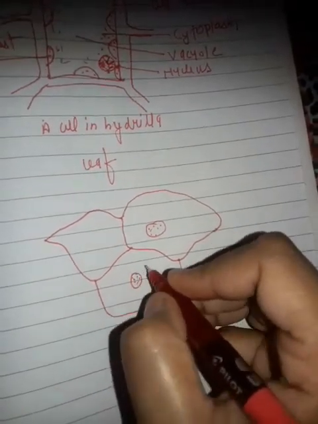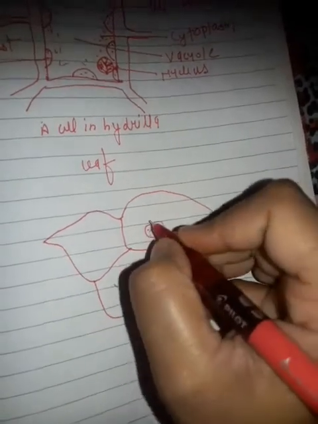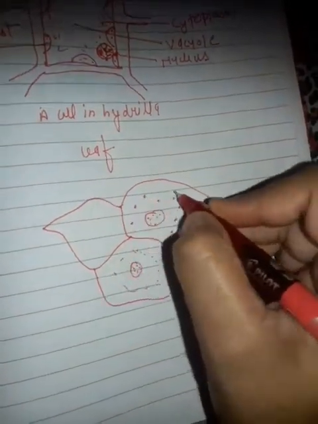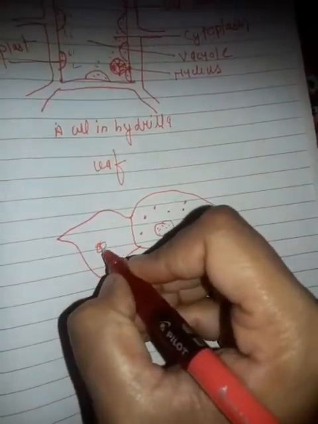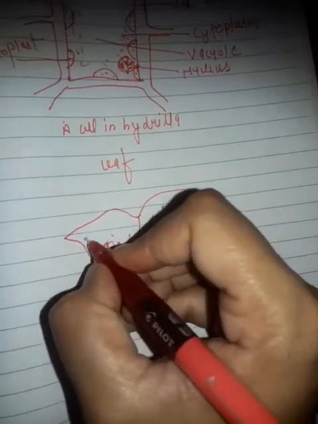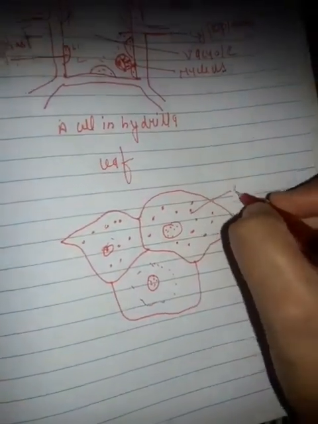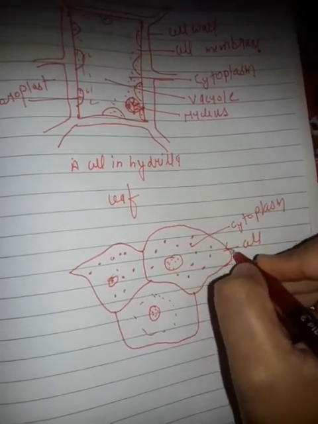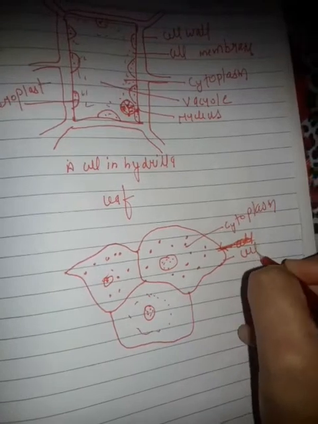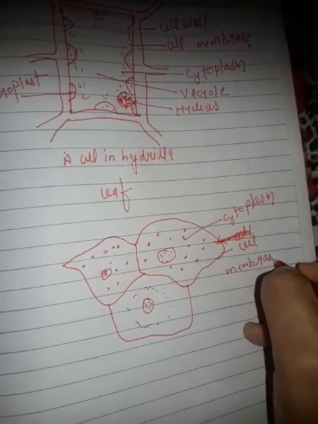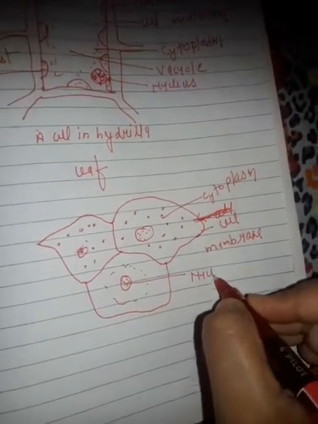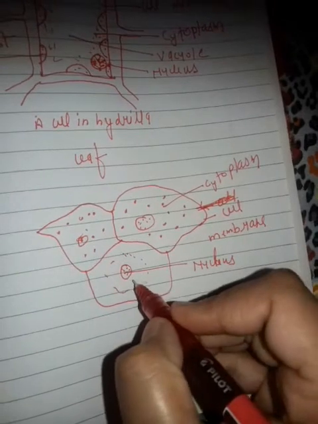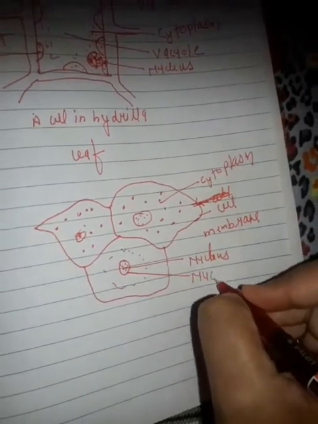This is the cheek cell. This is the cytoplasm, this one is the cell membrane, the nucleus, and the nuclear membrane.